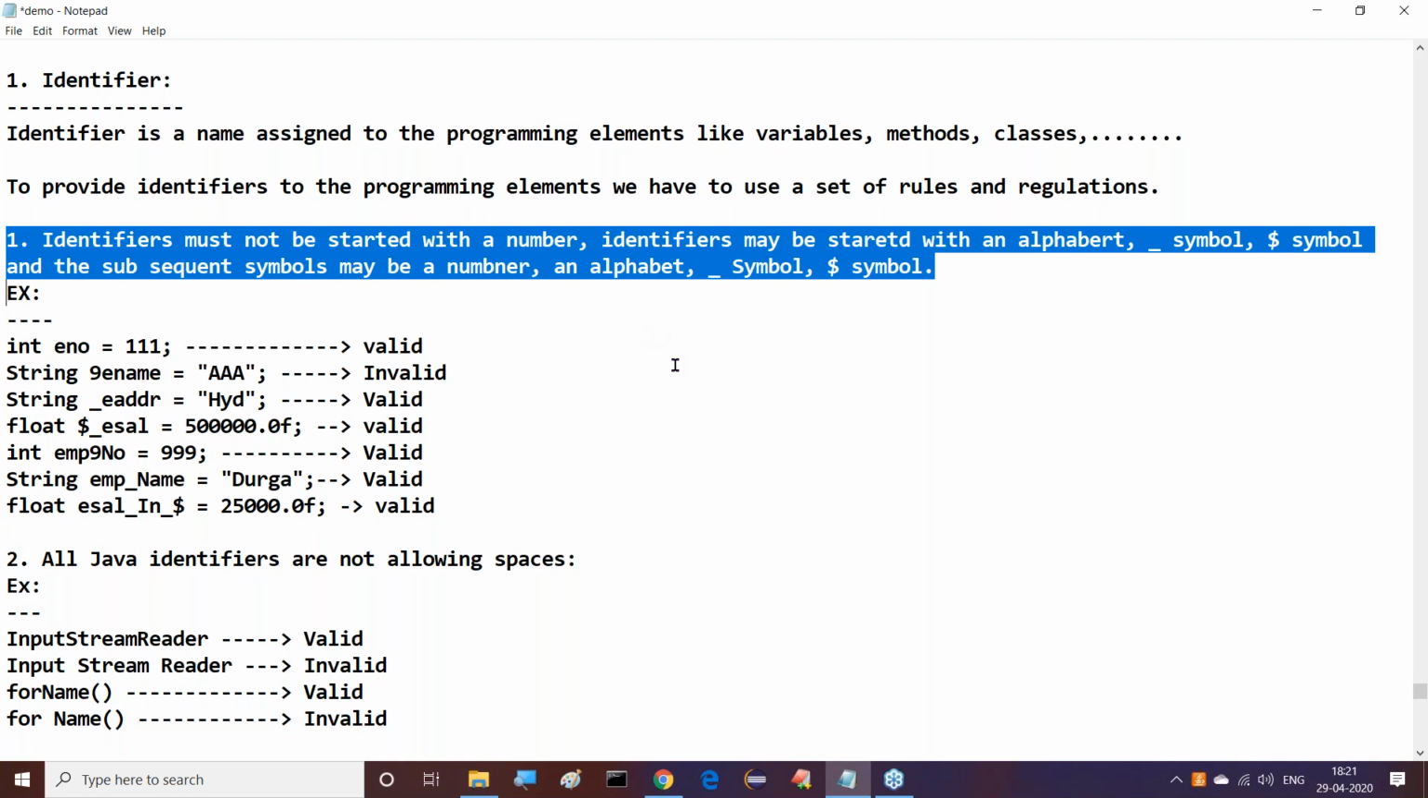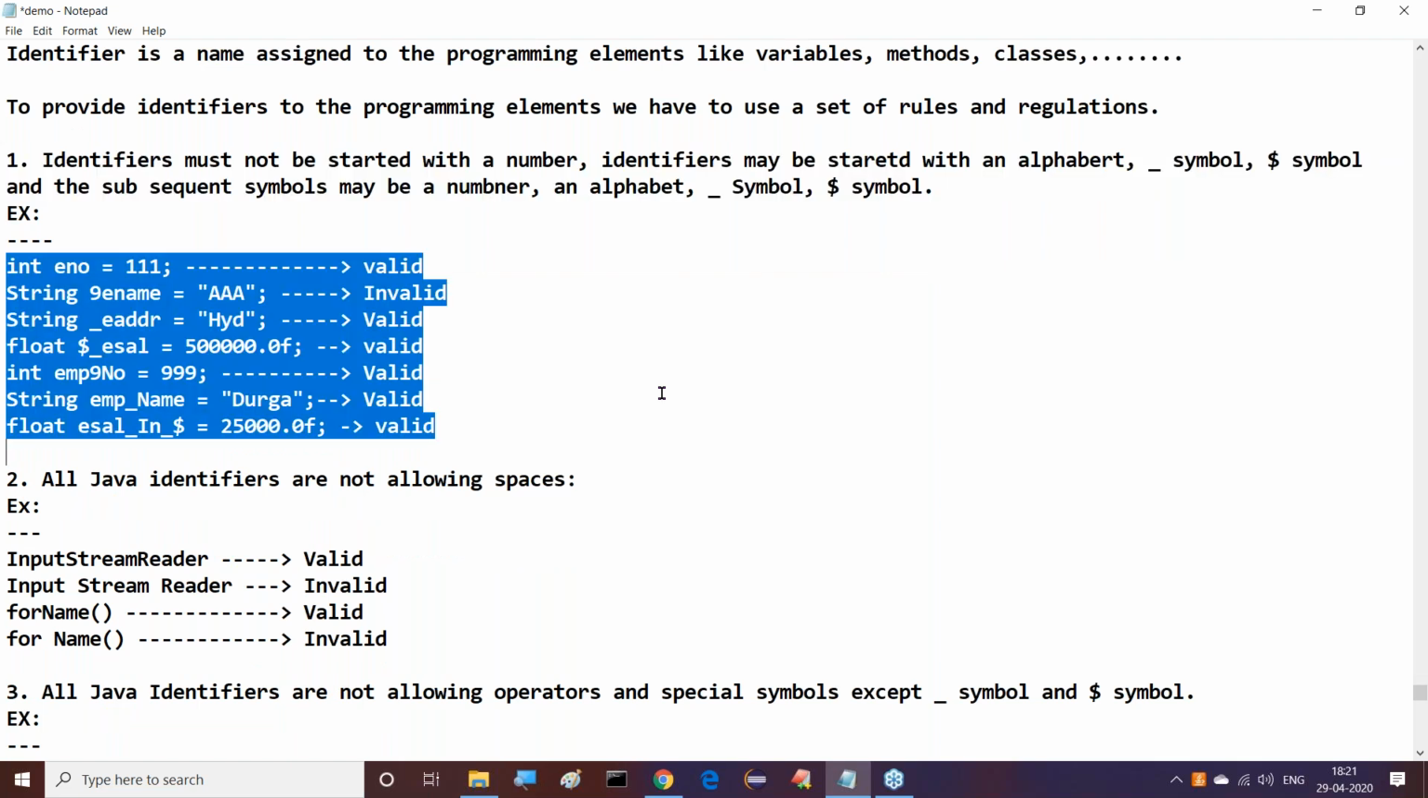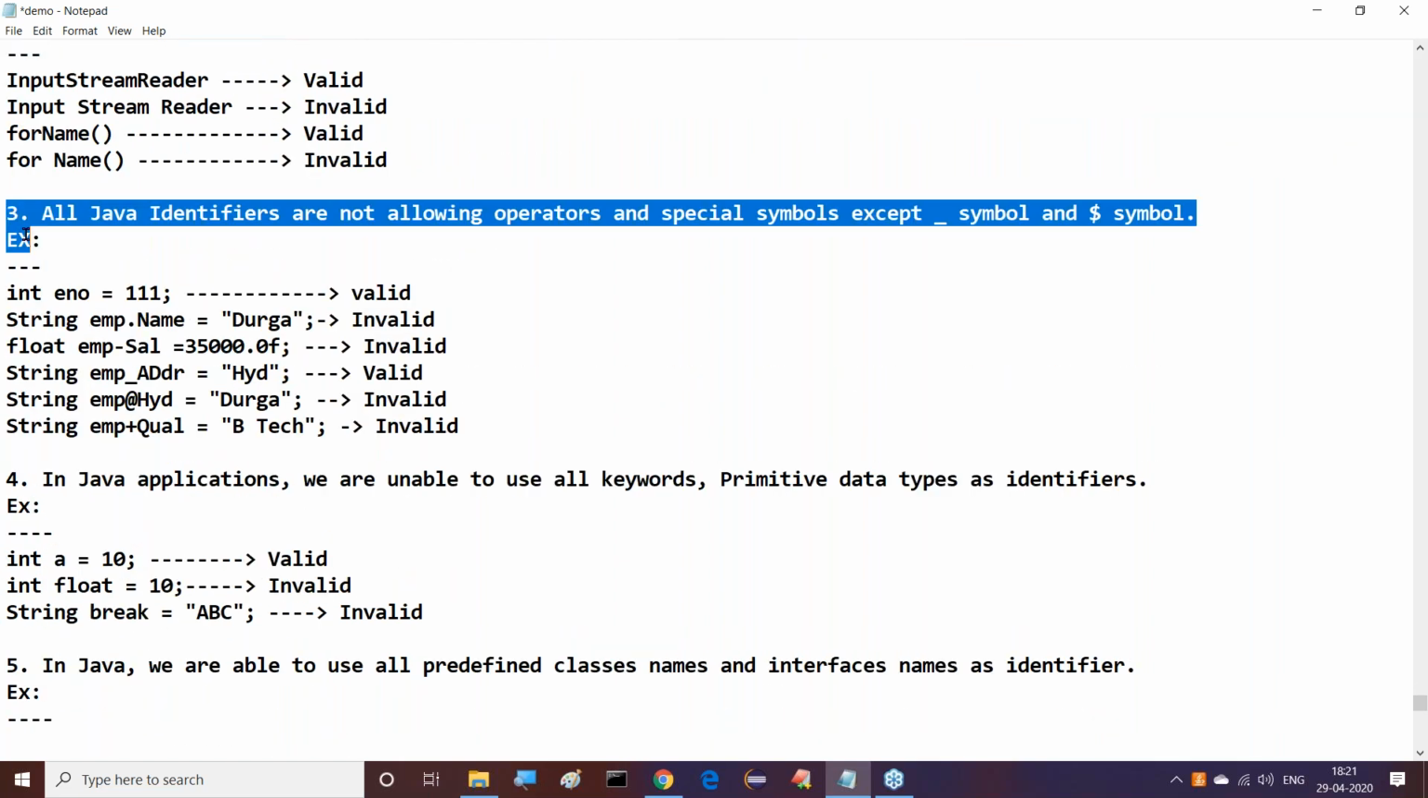That's okay, fine. A few examples are given, and you already identified which are valid and which are invalid. All Java identifiers do not allow spaces. Some examples are given: InputStreamReader is valid, but input space stream space reader is invalid. For name is valid, for space name is invalid. All Java identifiers do not allow operators and special symbols except underscore symbol and dollar symbol. Here we have some examples for that. Already we have seen this.